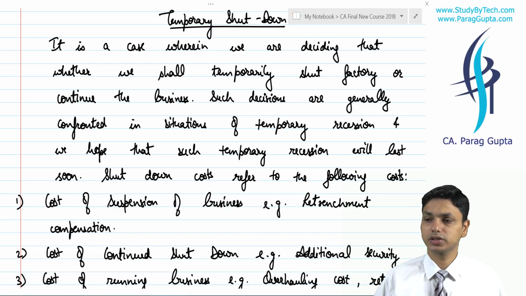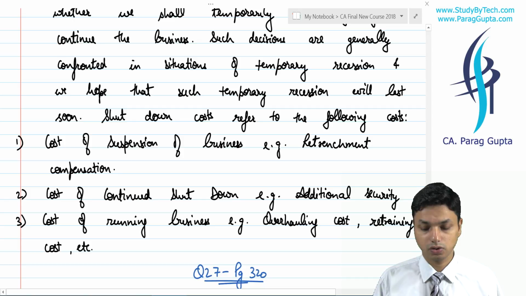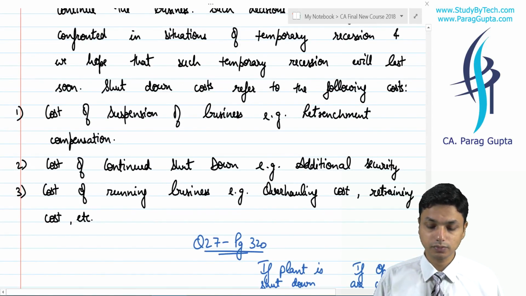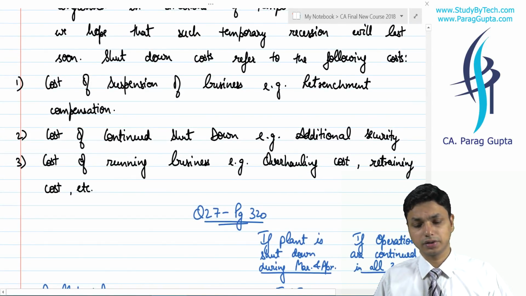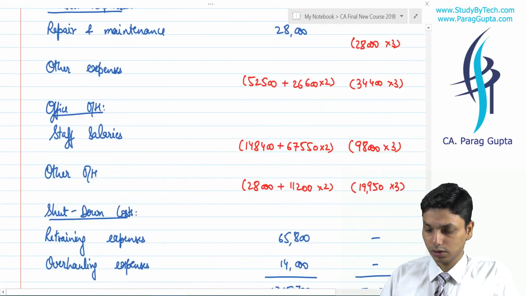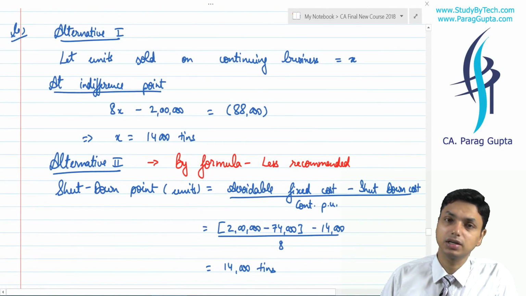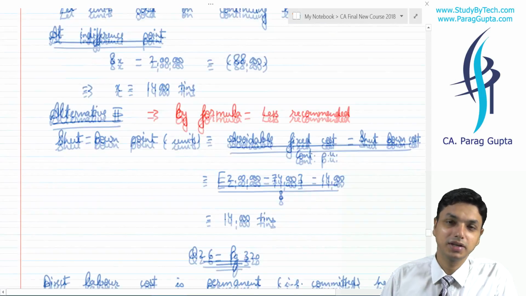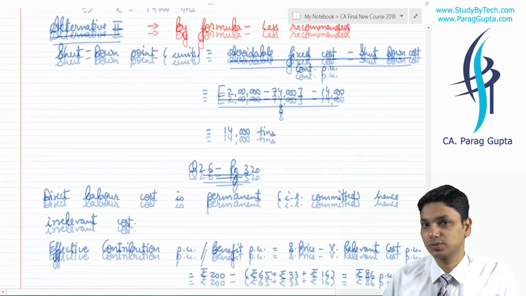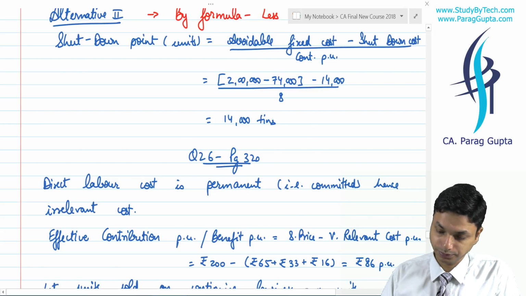In discontinuation, there are certain costs that we need to specially incur. For example, shutting down cost. You will say cost of shutdown and cost of rerunning the business, restarting the business. So these will be shutdown cost, and obviously you will say it's a kind of indifference point. Shutdown point is nothing else, it's a kind of indifference point. You shall treat it similar to indifference point. It's just a different name given to indifference point, nothing else, it is one and the same thing.